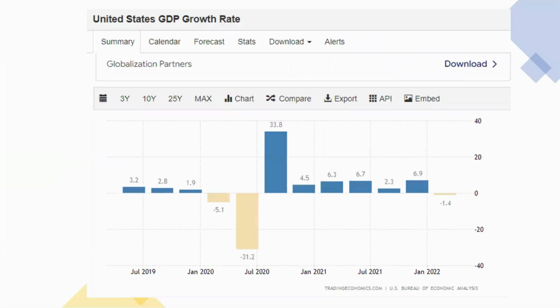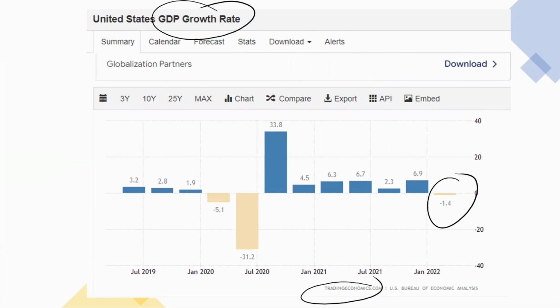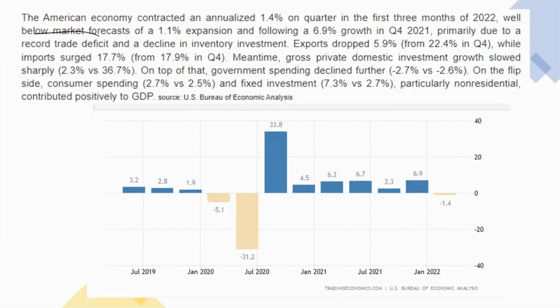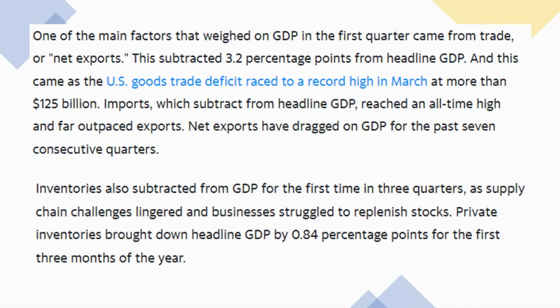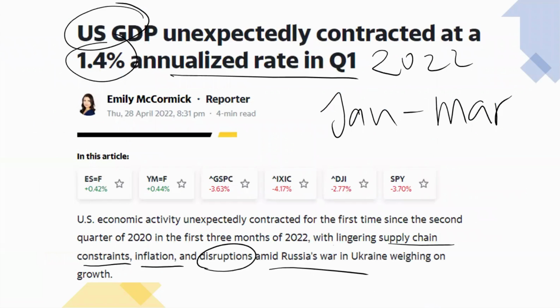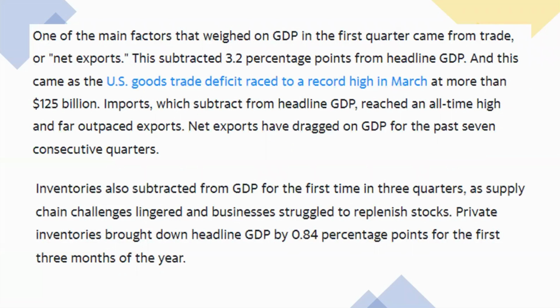Under Trading Economics, as of quarter one, we can see that it's negative 1.4 under the GDP growth rate. The reason for this is the record trade deficit and a decline in inventory investments. Back to the article we just shared, the GDP growth has contracted by 1.4%. They explain that the main factor that weighed on the GDP in the first quarter came from trade, or the net exports.